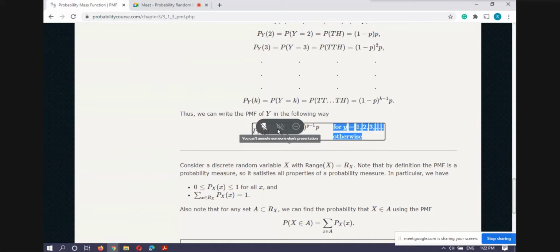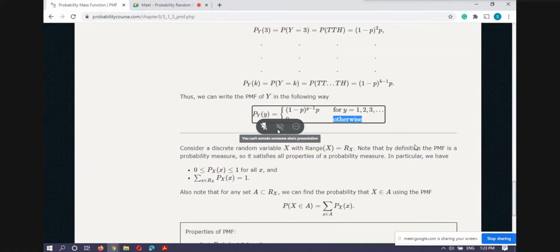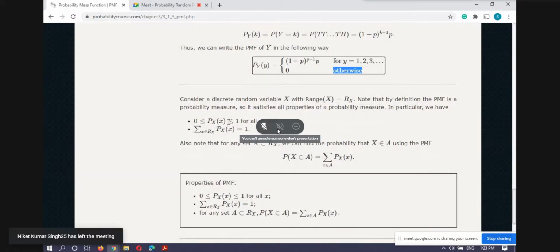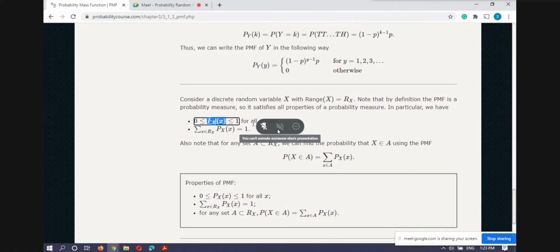But some authors mention this and some will not, so don't get confused by this notation. Another one: the probability mass function value always lies between 0 and 1. This is actually the property of a probability mass function.